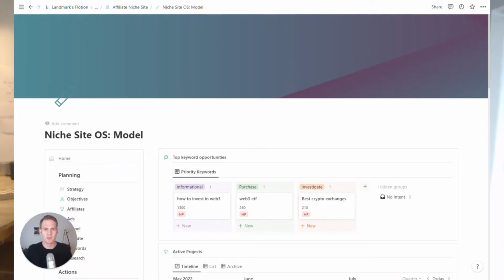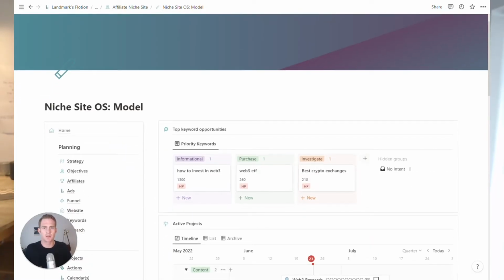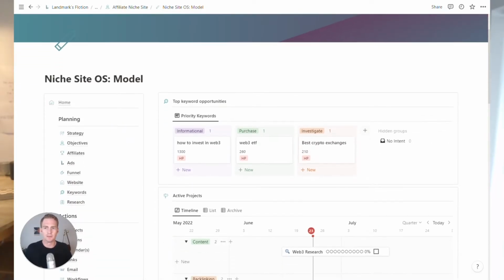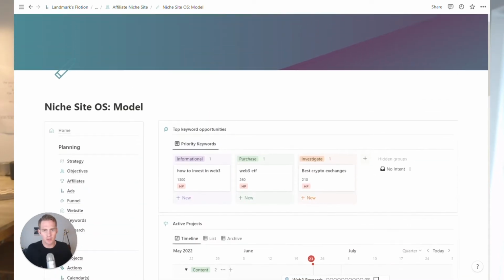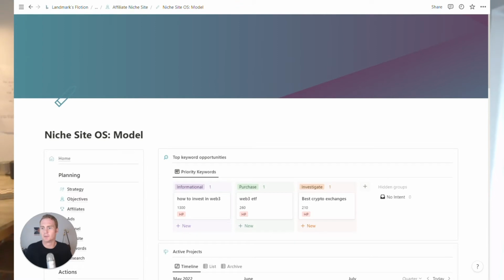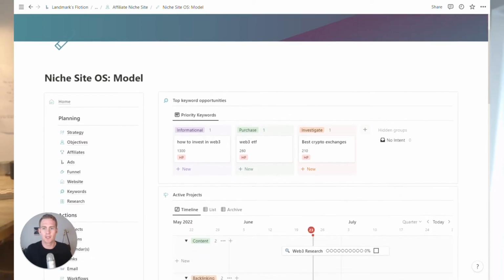And one of the things that I would definitely do, for those of you who follow the channel, probably no surprise, is organize the whole thing in Notion. So what I've done is I've built a new model, calling it Niche Site OS. The idea is it has everything that I would want in a Notion workspace to help me track my keyword research, content creation, any backlinking, tools, project management, tasks, the whole thing.